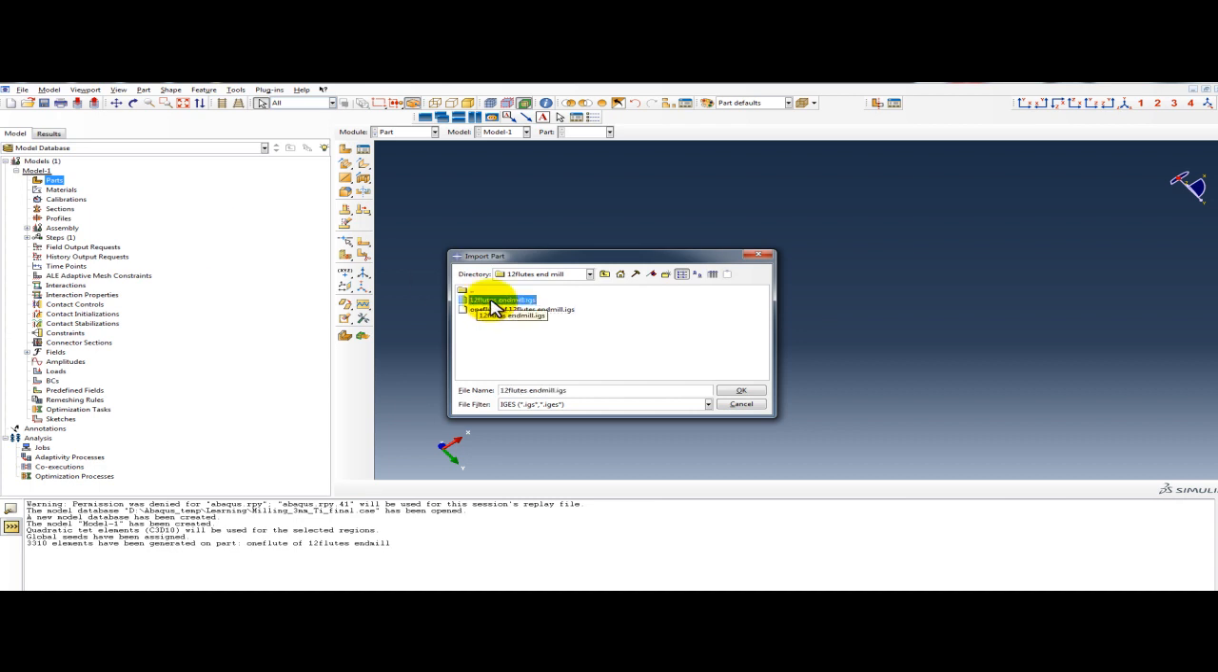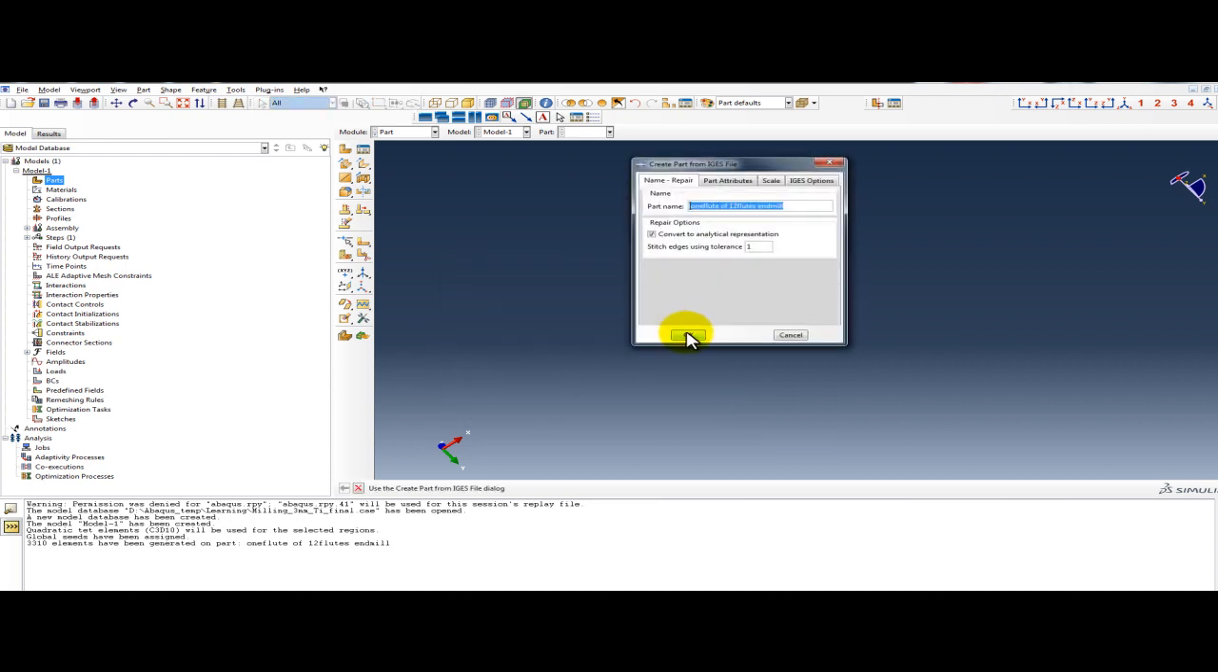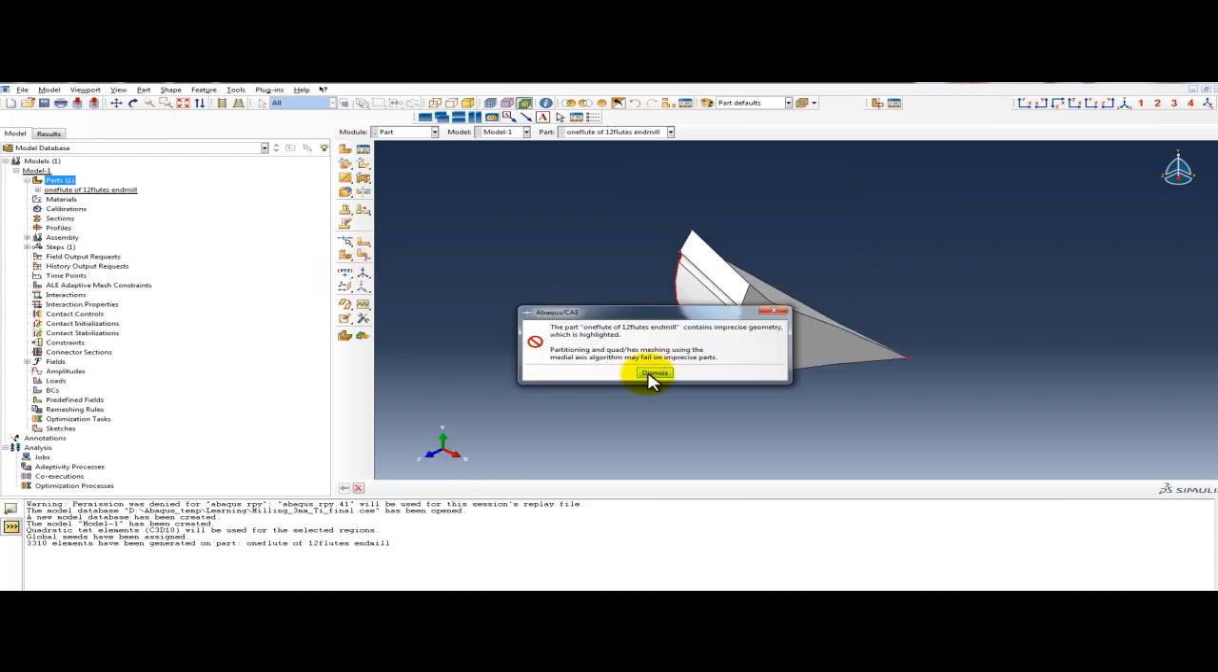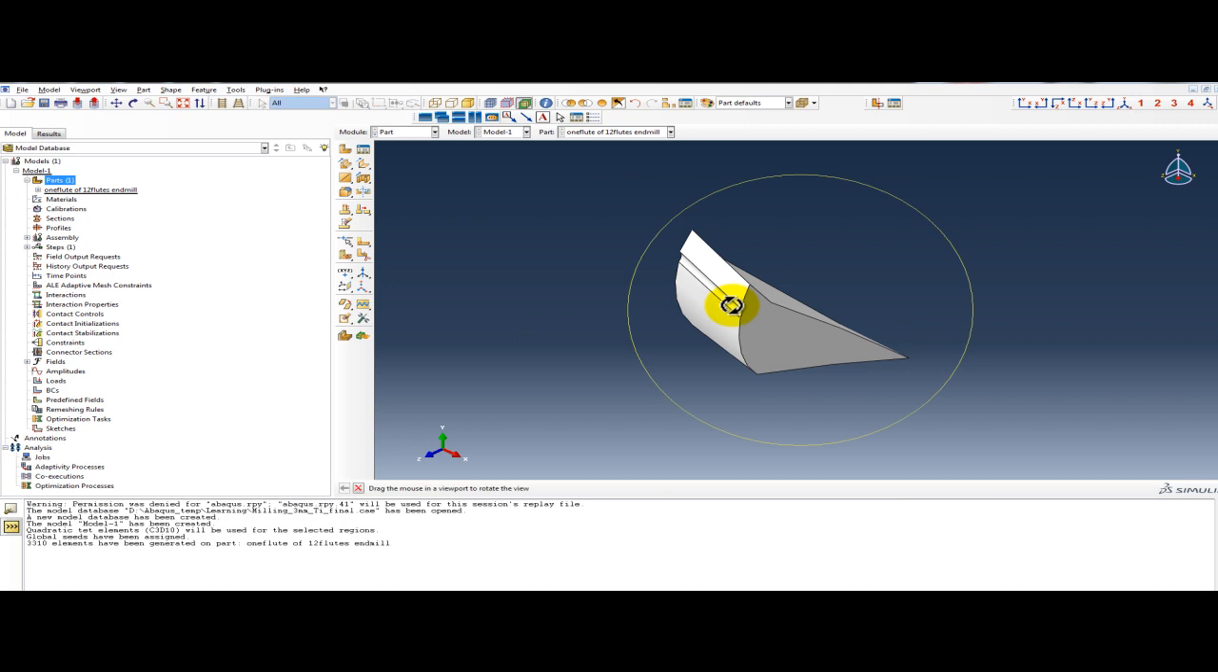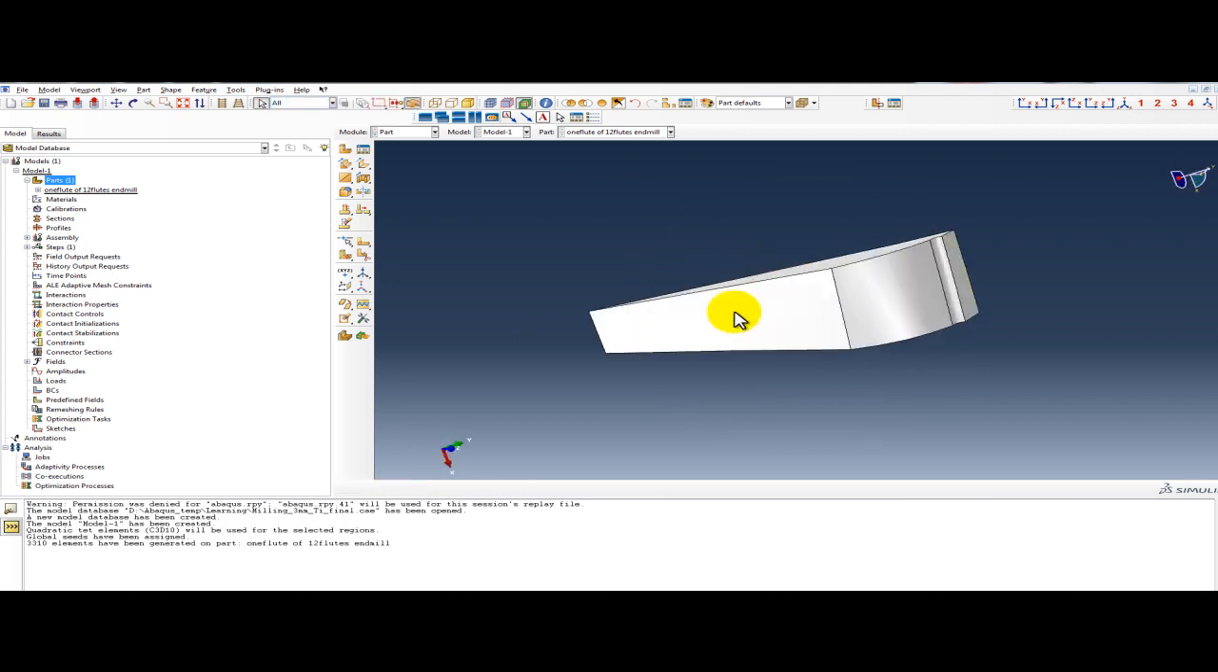This is all the flutes, 12 flutes. This is only one flute. Click here, click on OK. Check part attribute scale. You can change the scale. If you have a 10 millimeter tool, you can put here 2, it will become 20 millimeter. Okay, it is do not scale. Okay, and this is your one flute of milling tool.